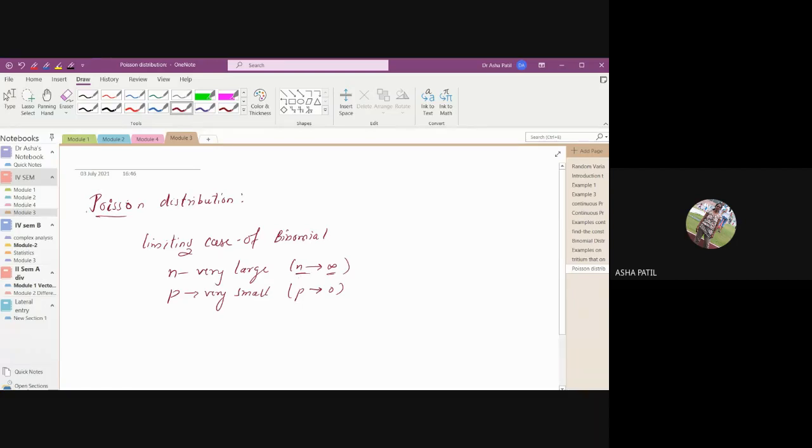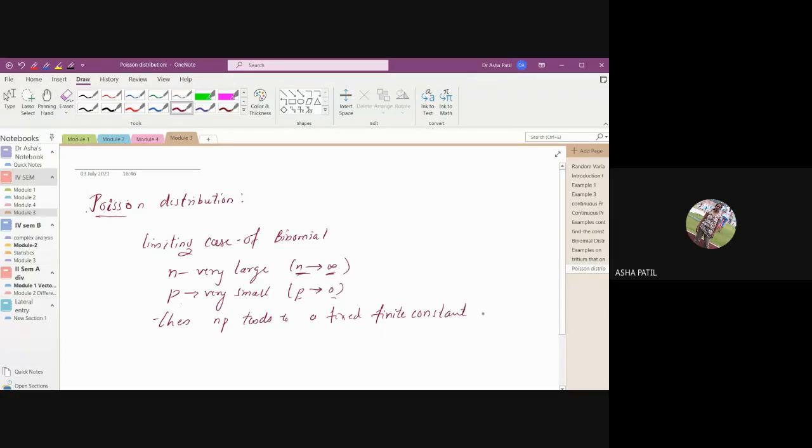So in the binomial distribution, if you take n tends to infinity and p tends to 0, that is, probability of success is very, very small, then the product np tends to a fixed finite constant, usually denoted by m.